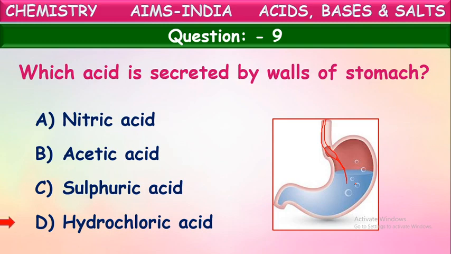Yes, it is hydrochloric acid. This is commonly known as gastric juice. It contains hydrochloric acid. The acid produced in our stomach is hydrochloric acid. This kills the bacteria entered into the body and even helps in digestion of food also. Okay, that is hydrochloric acid.